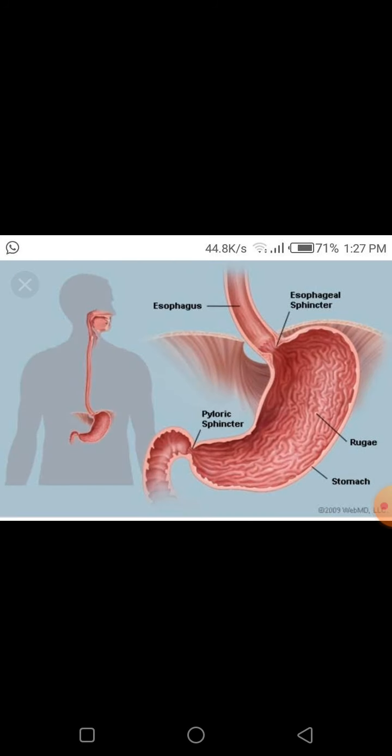Next is the stomach. The stomach is a thick walled bag. It is shaped like a flattened J and it is the widest part of the alimentary canal. It receives the food from the food pipe at one end and opens into the small intestine at the other. The inner lining of the stomach secretes acid and digestive juice. The acid kills many bacteria that enter along with food and makes the medium acidic, which helps the digestive juice to act. The digestive juice breaks down protein into simple substances.